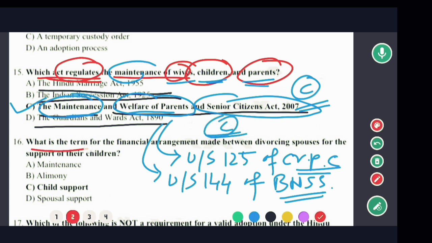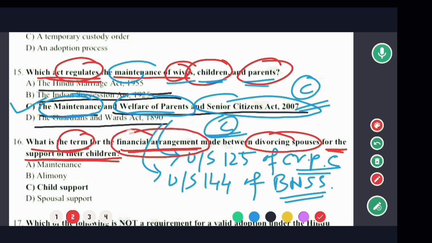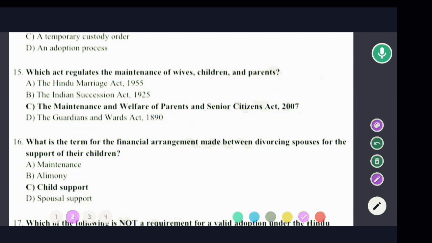Next question is, what is the term for the financial arrangement, okay, made between the divorcing spouse for the support of their children? Suppose इस कपल का डाइवोर्स हो गया, ठीक है, then after the divorce, चाइल्ड के लिए जो फिनेंशियल अरेंजमेंट होता है, उस फिनेंशियल अरेंजमेंट को क्या बोला जाता है? So options, देखिए, maintenance, alimony, child support, and spousal support. So in this case, the correct option would be option C. That means child support. That means option C would be the correct answer. So now on to next question.